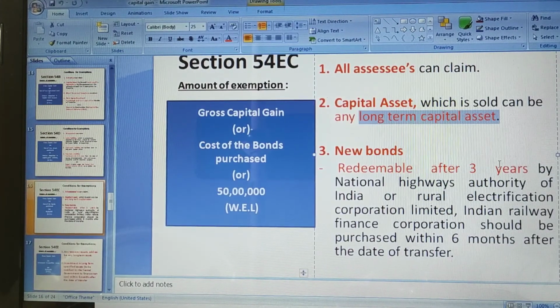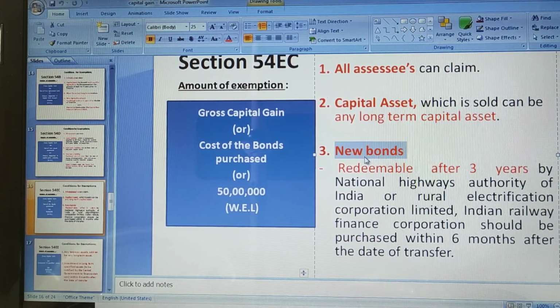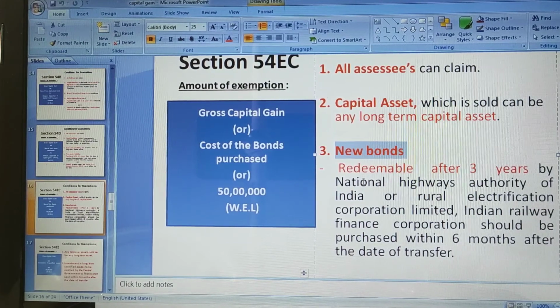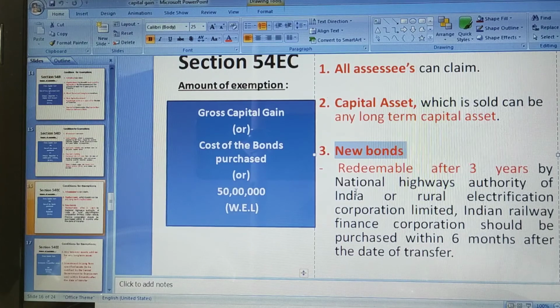Long-term capital asset should be sold. Yes, in our problem long-term capital asset is sold, but new bond should be purchased. We have not purchased the new bonds. We are looking for sale of agricultural land and purchase of new, that is, residential house. So this is also ruled out.